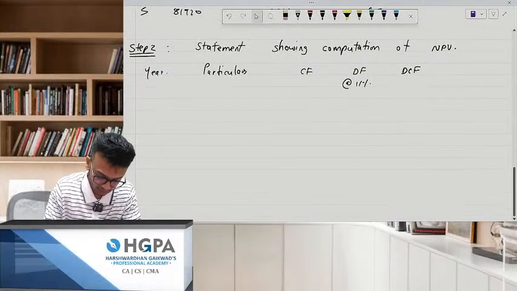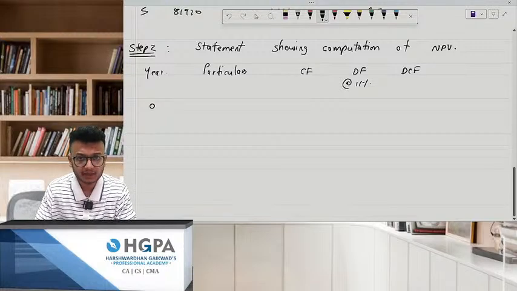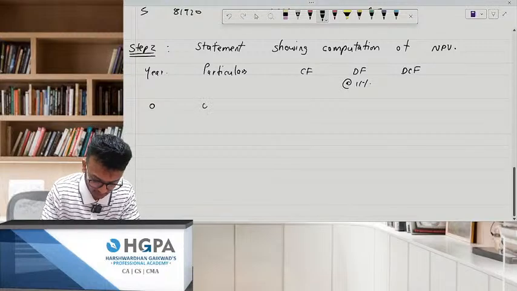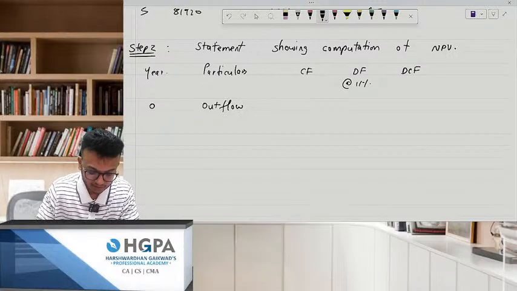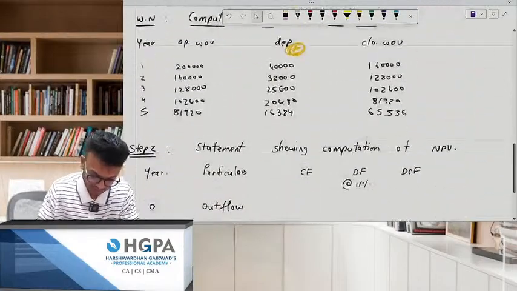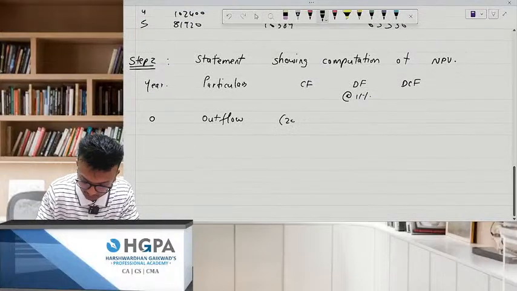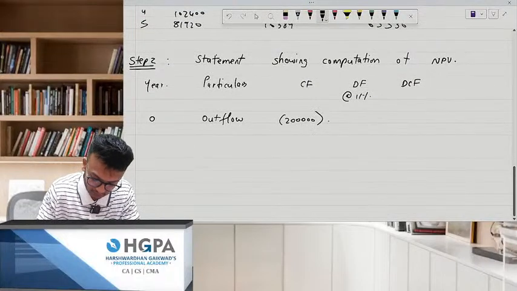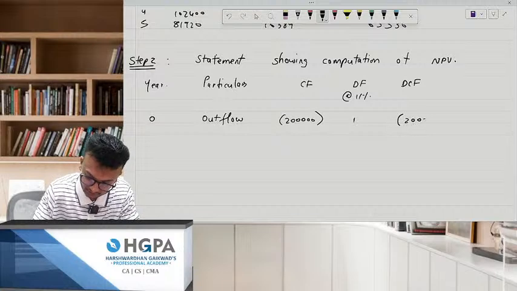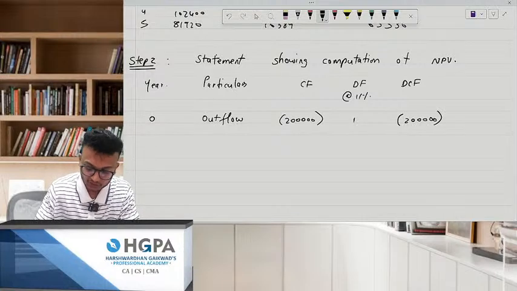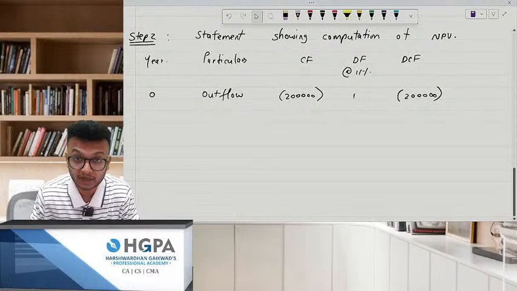Okay, chalo, how will you start? 0. Okay, that's the outflow. So this is your outflow. You can write initial investment also. How much is the outflow? 2 lakhs. Okay, so this is 2 lakhs. This is 1, and this is again 2 lakhs. Obviously for the 0 year, there is no present value because the money is going today itself.